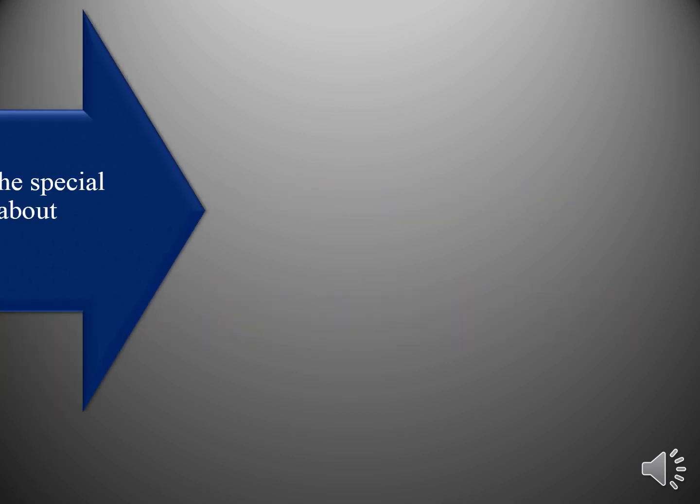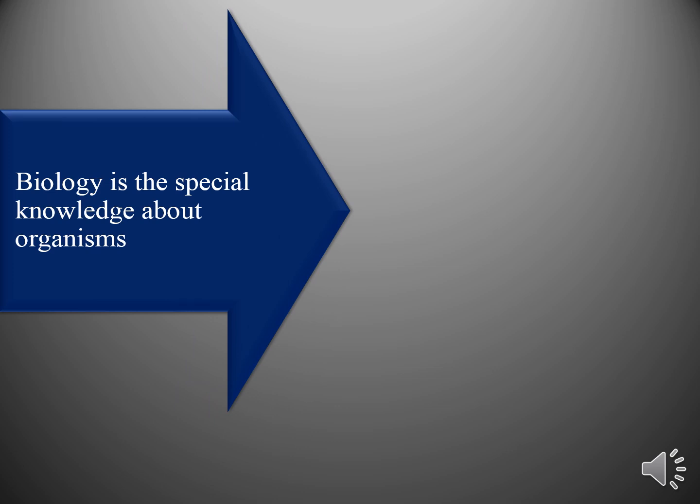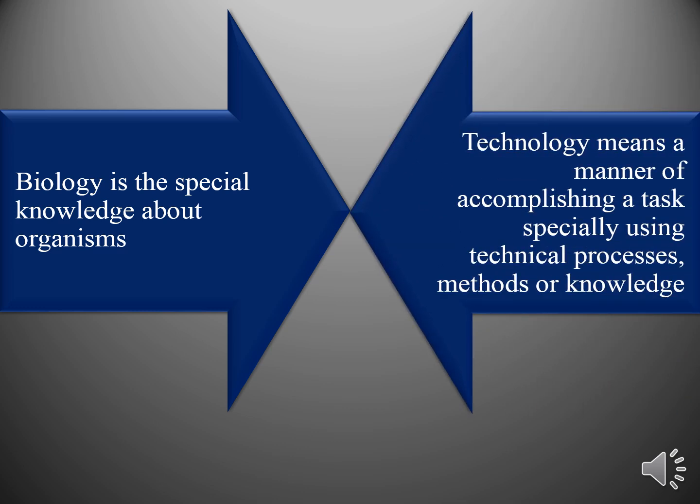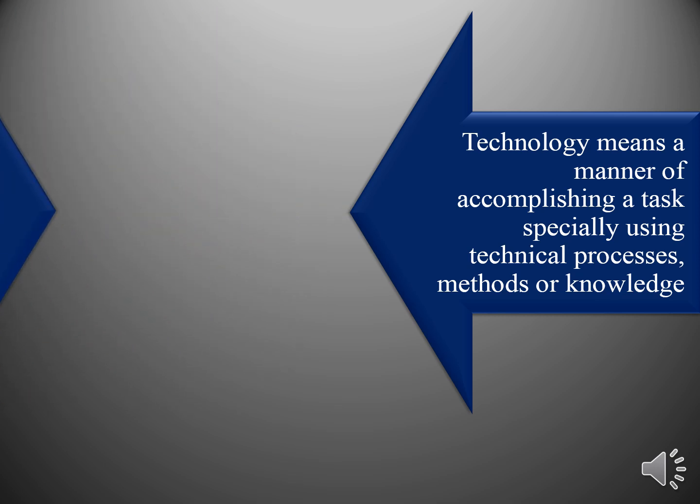Dear students, you know what is biology? Biology is the special knowledge about organisms. That means biology is the science about the living world, and technology is the application of machineries or tools in many sectors of our life. That means technology means a manner of accomplishing a task, especially using technical process, methods or knowledge.